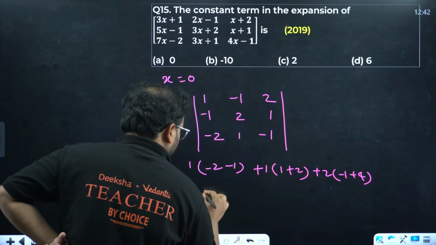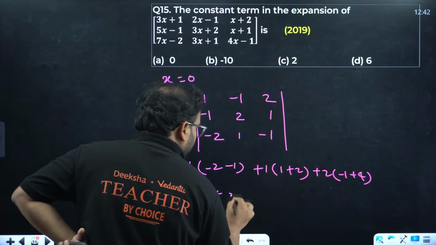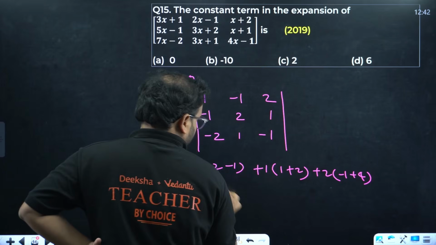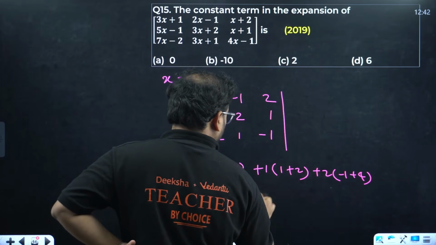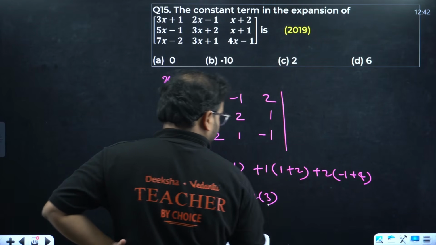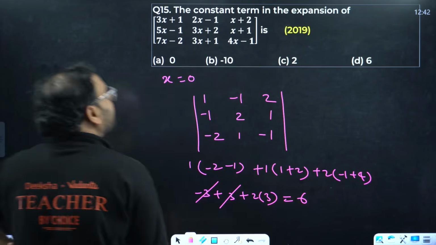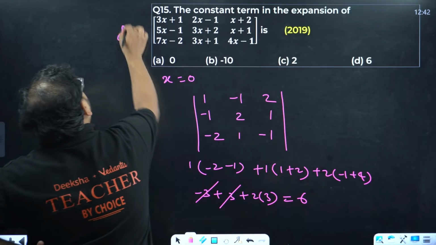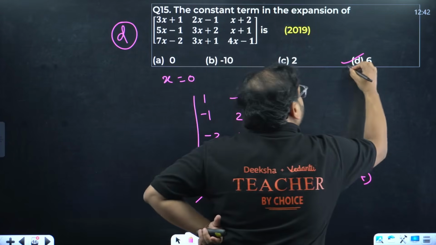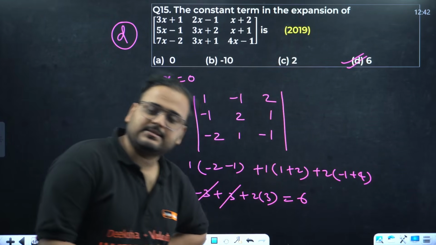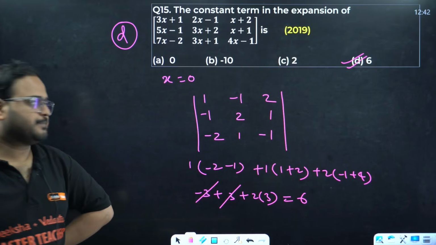You get here minus 3, and here plus 3. Great. This is going to be 2 times 3; 3 and minus 3 cancel. My answer is coming as 6. Option is B. Clear? Makes sense? Yes. Okay.